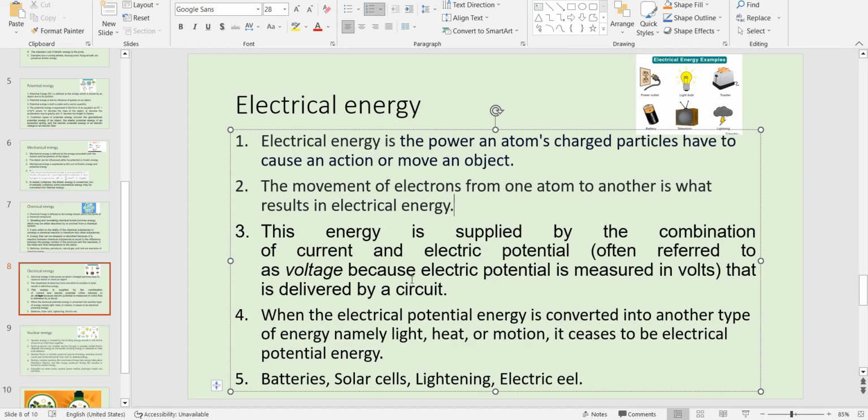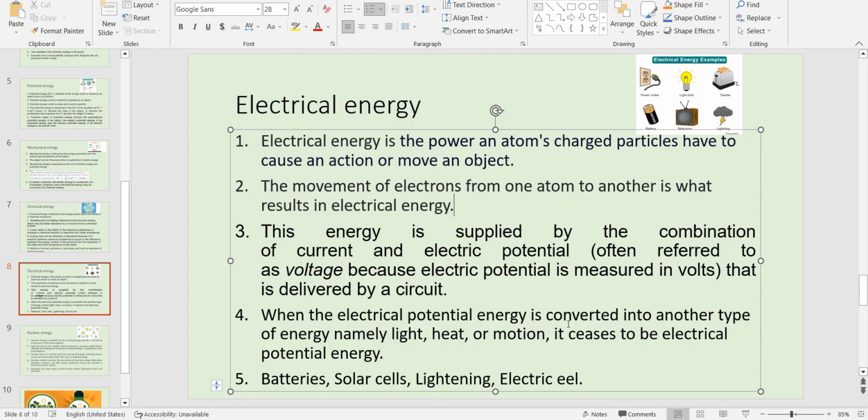And because of this difference, this is called potential difference, and it is also called voltage, right? That is delivered to the circuit, right? So we have positive and negative terminals, and in between there is a potential difference, and this can be used to run a device in a circuit, right? So we have electrical circuits.